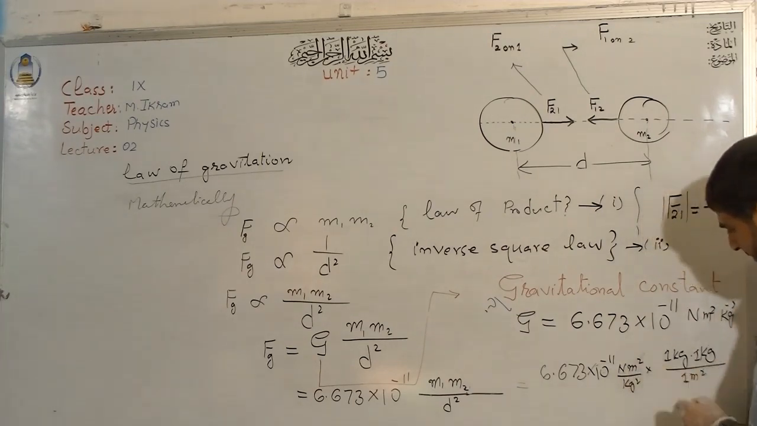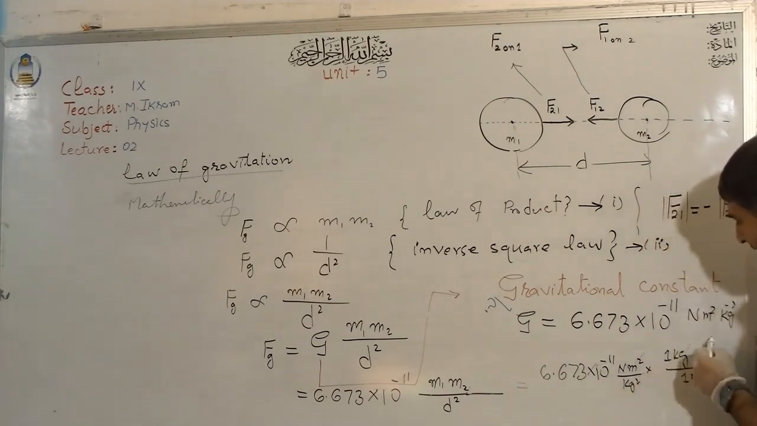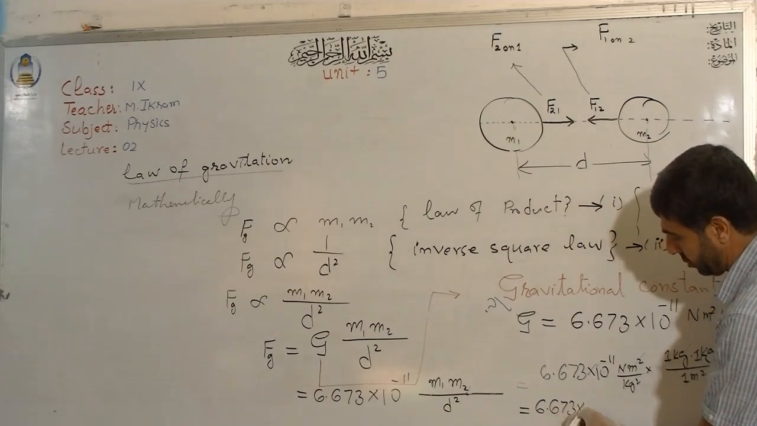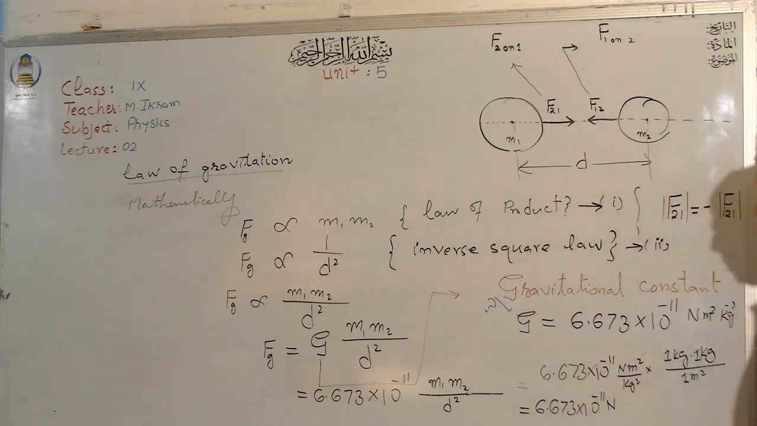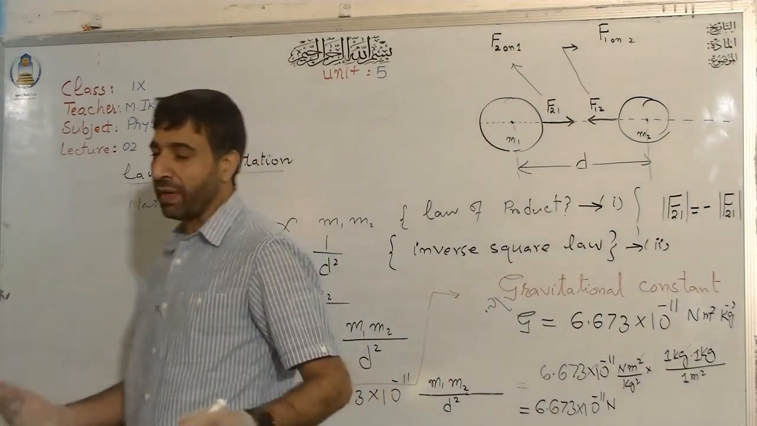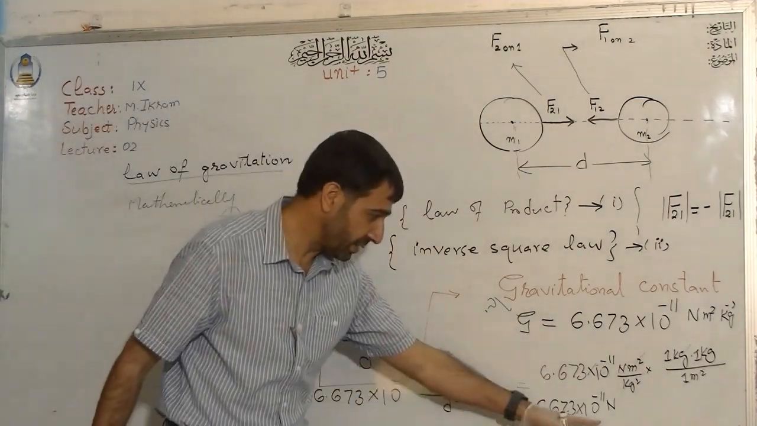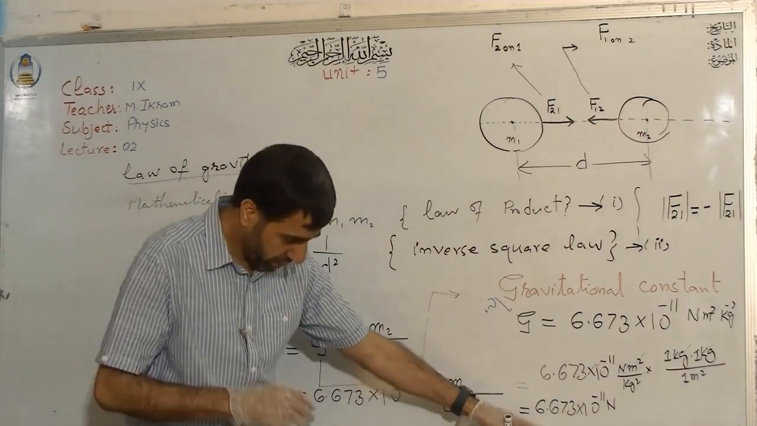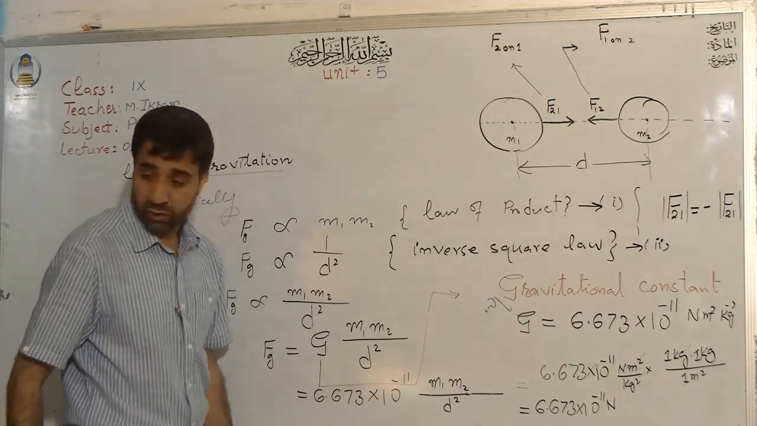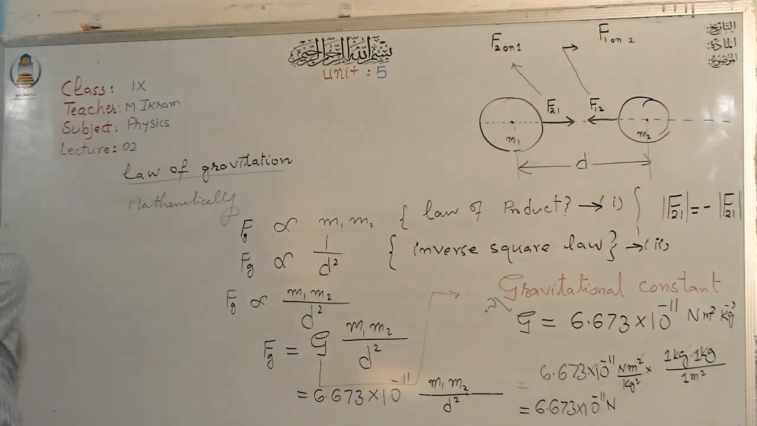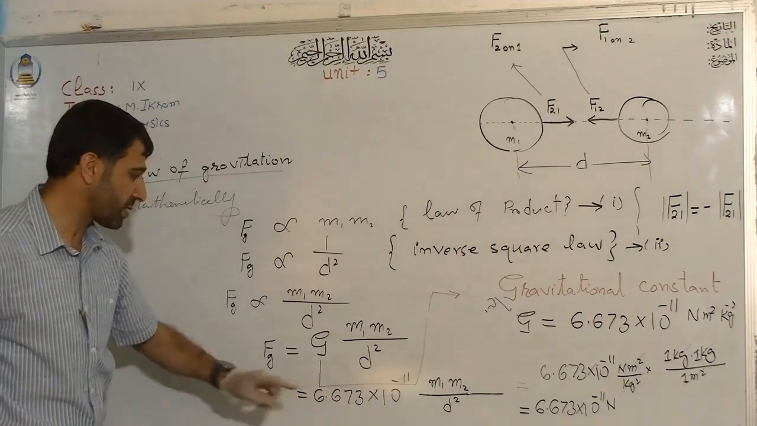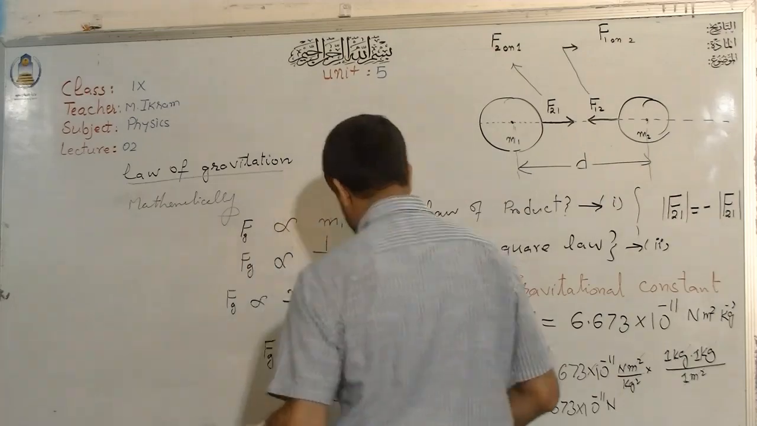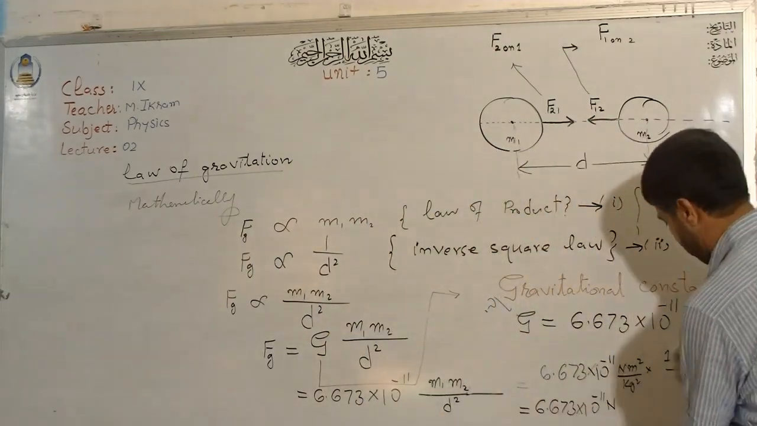This will get cancelled with this, and this will get cancelled with this. And what do you see here? 6.673 into 10 to the power minus 11 Newton. So look at this force. How small is this force? Very small. Most probably not that measurable by ordinary methods. So this is how the value of G is small, and it makes other things small. Now let me tell you about some of the properties of this force.